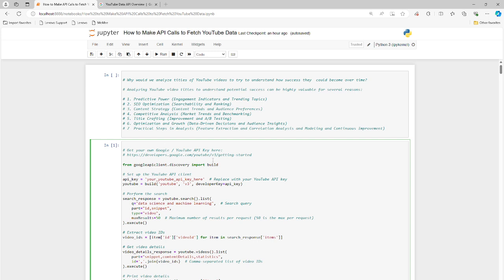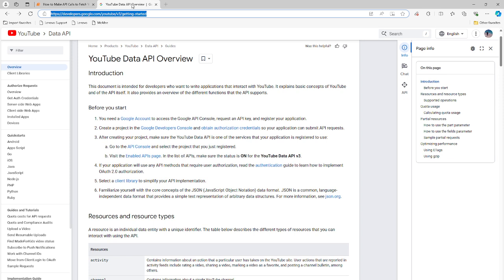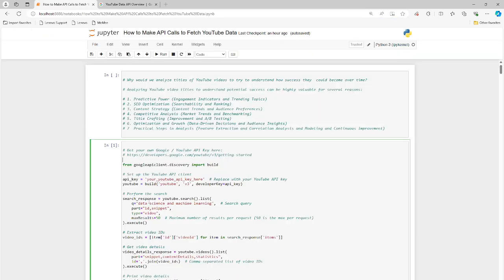Okay, so the first thing you need to do is get a YouTube API key. You can do that right over here. I'll show you the site. Just click, and then we will flip back to the video. Okay, this is what it looks like on the YouTube side. Google owns YouTube, so all this goes through GCP, Google Cloud Platform. You may or may not have an account. If you don't have an account, you can set it up. It's free. It's very easy to get started. So go ahead and do that. I put the link for that right below here, right in my notes here.